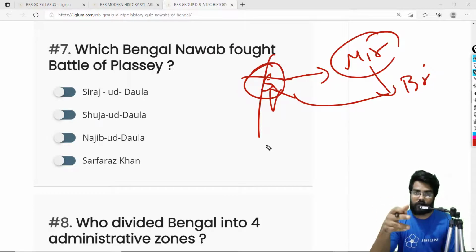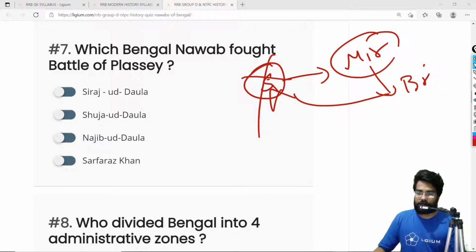Mir Jafar was later dethroned by Britishers in 1760 and replaced with his son-in-law Mir Qasim, who was defeated again in the Battle of Buxar, 1764. So the correct option is option A, Siraj-ud-Daula.